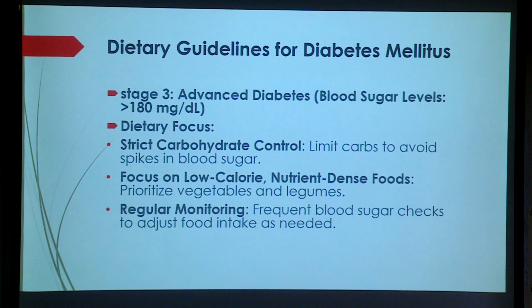In stage 3, if the sugar is above 180, limit the carbohydrate diet, because spiking can increase the sugar. Focus on low calorie, nutrient based foods, and regularize the sugar levels. What is the simple plan?